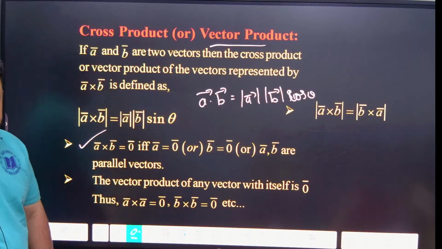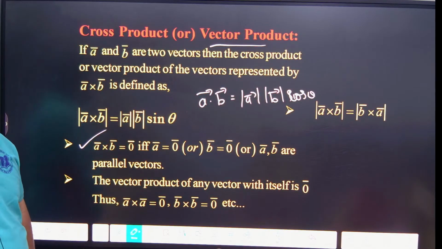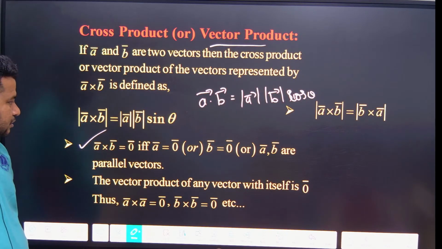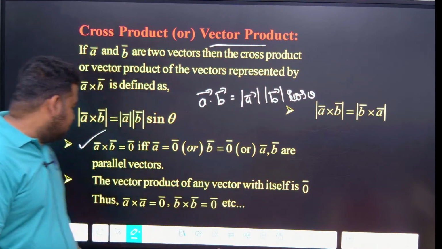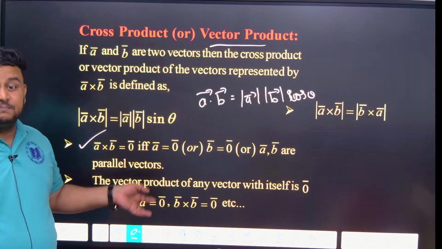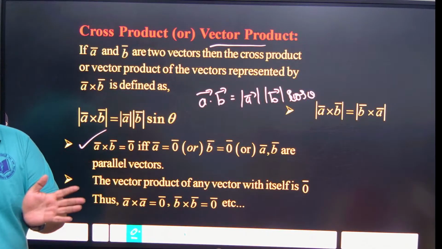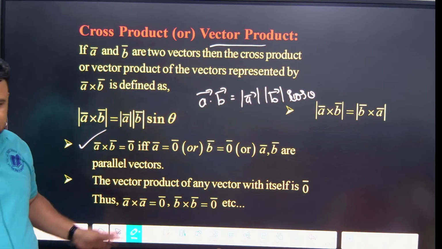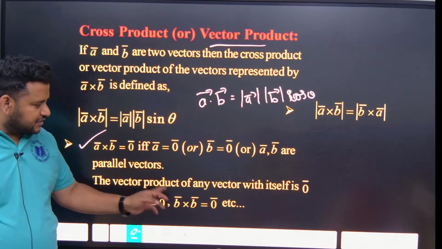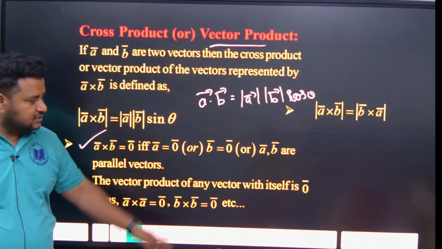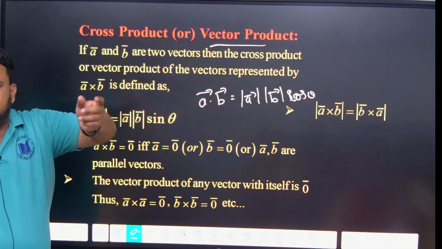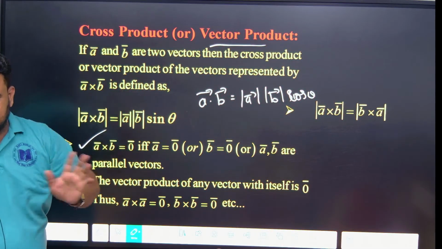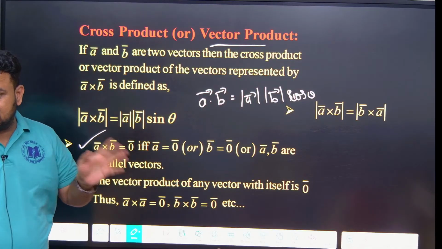Next, A cross B will be equal to 1 when they are perpendicular, because sin 90 is equal to 1. Now see here, the vector product of any vector with itself is 0, that is A cross A. A dot A is 1, since parallel means angle 0 and cos 0 is 1, but here it is sin 0, which is 0.